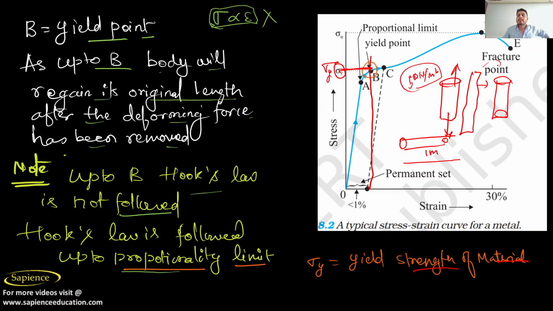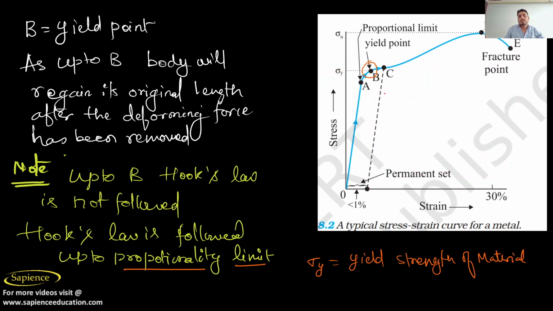After that, yield strength is not there. So up to 15 newton per meter, when you have applied it, it becomes 1.3 meter. As soon as you remove this stress, that amount of force up to sigma y, it again becomes 1 meter. So that's why it is known as yield strength. I hope yield strength is okay now. You have understood yield strength, and you have also understood yield point, right?